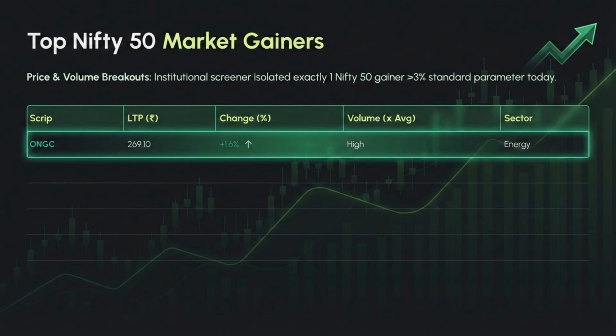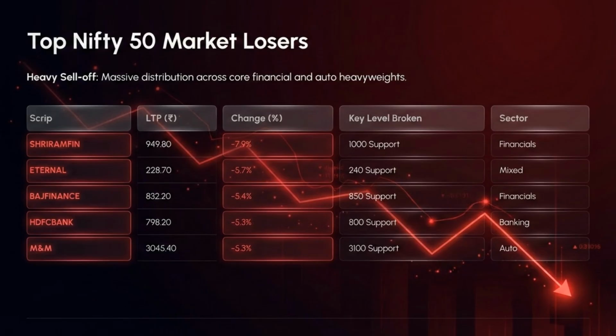Looking at top Nifty 50 market gainers, only one scrip, ONGC, was isolated by the institutional screener, showing a greater than 3% standard parameter change today. ONGC gained 1.6%, showing high volume in the energy sector. The top Nifty 50 market losers saw massive distribution across core financial and auto heavyweights. Shriram Fin and Eternal faced the largest percentage drops, with key supports broken across all listed scrips.